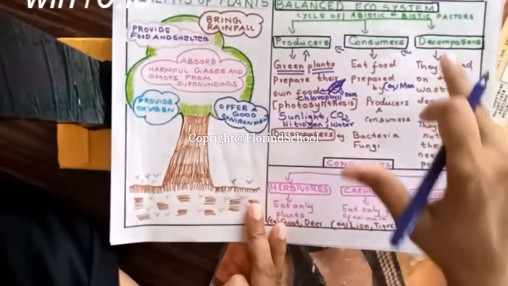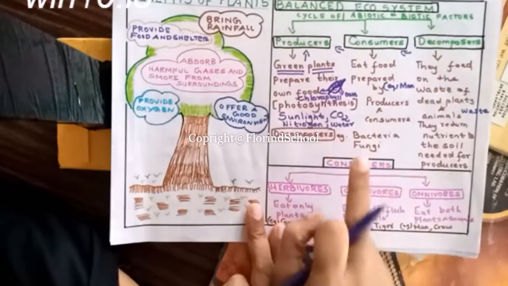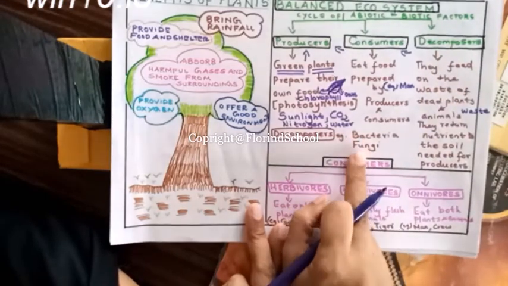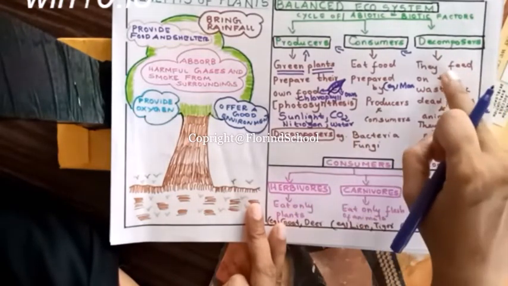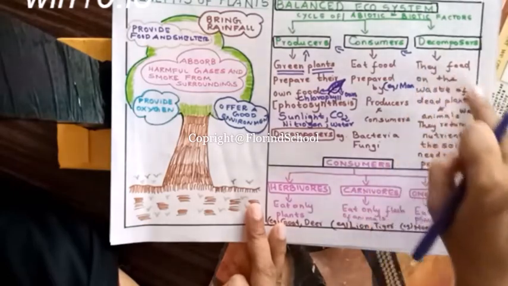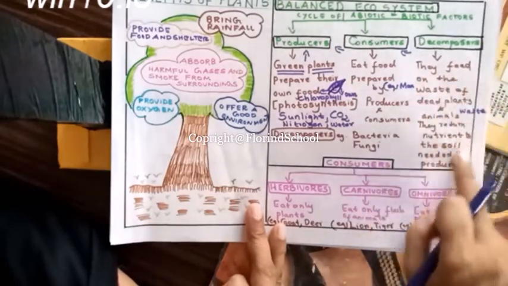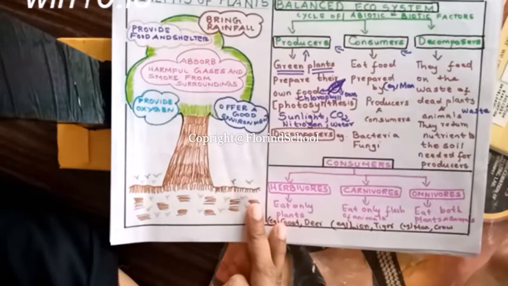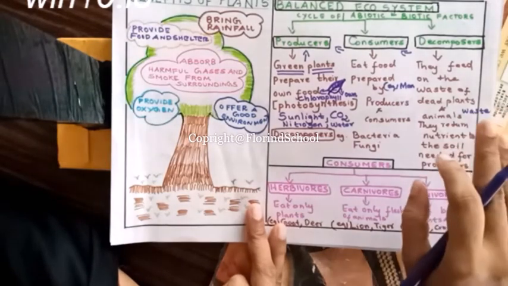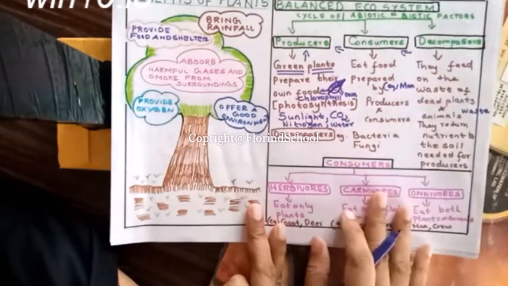Now, the decomposers like bacteria and fungi eat this waste. The waste of animals, the waste of plants, the dead animals, the dead plants, all are eaten by decomposers.